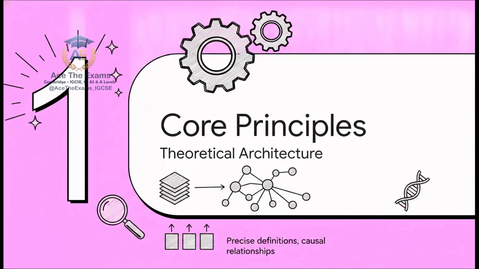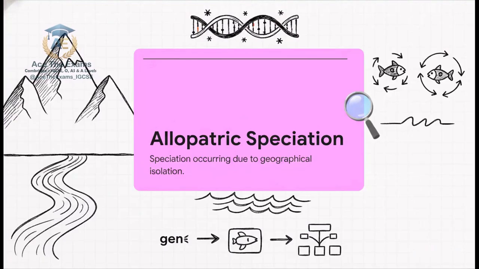Okay, let's dive into this. Section 1. Core Principles of Speciation. To stop bleeding these terminology marks, we've got to rebuild your core knowledge. The assessment framework for 9700 biology targets highly distinct cognitive skills, and examiners really prioritize analytical depth. Which brings us to our first core concept, allopatric speciation. Put simply, this is speciation occurring due to geographical isolation.